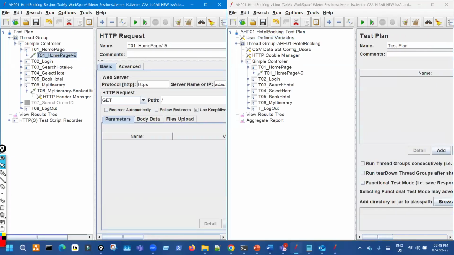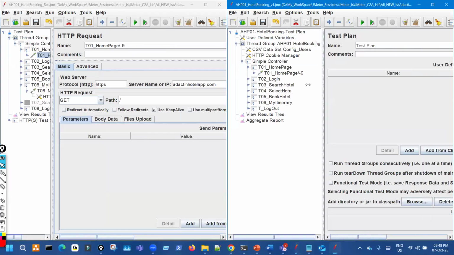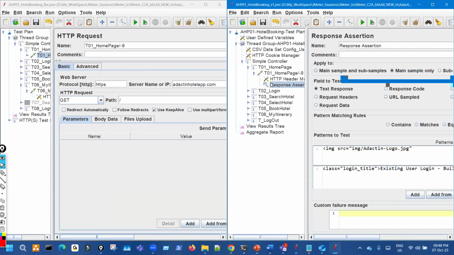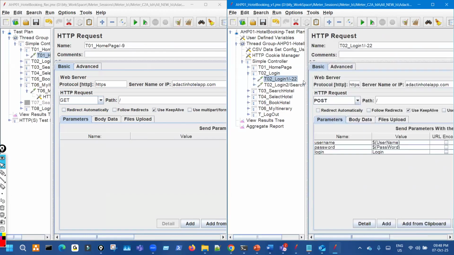This is the home page. It's very plain. Nothing is there, nothing is required to do. So here also the home page. Nothing to do, but what we can do is verify with an assertion. So add the assertion to verify the page.